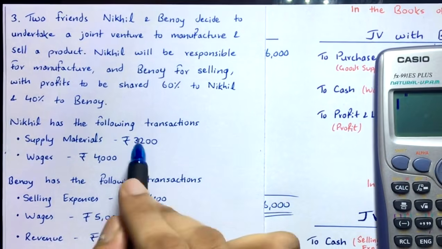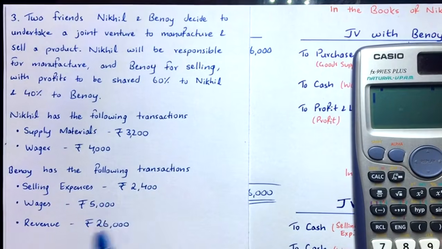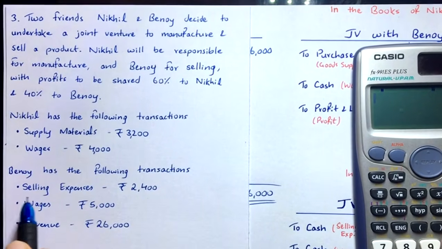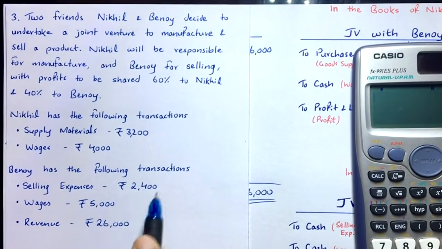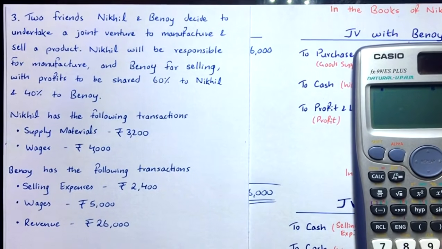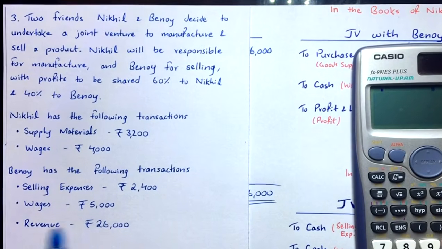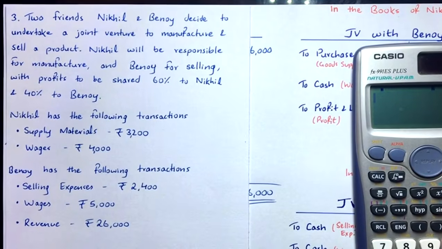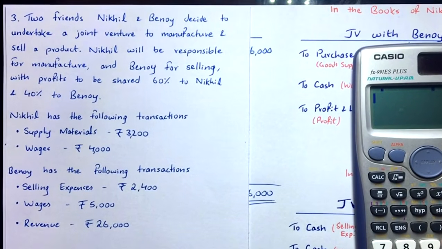Yes, these two transactions are there of Nikhil. And then we have got Binoy's transaction. See here, Binoy has paid selling expenses of rupees 2,400 and wages of 5,000 also he has paid. And then he has made sales also. See here, revenue 26,000. He has made sales of 26,000. Who? Binoy. Right. So this is the question here.